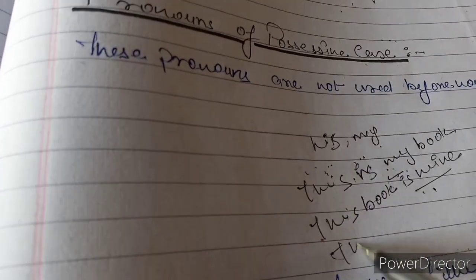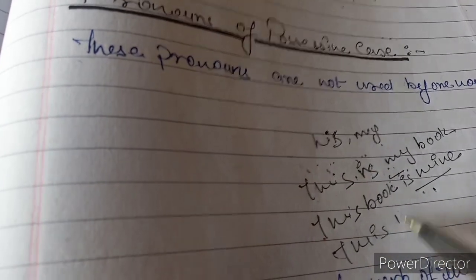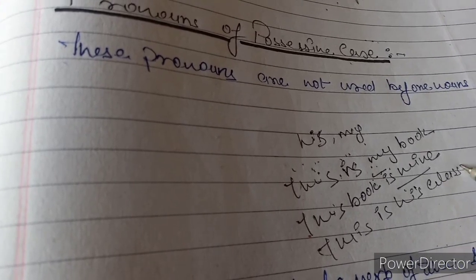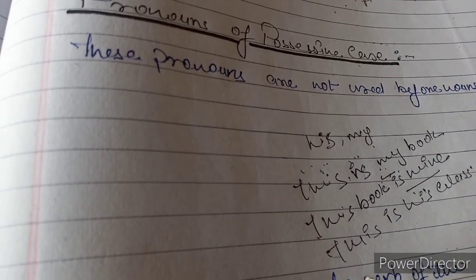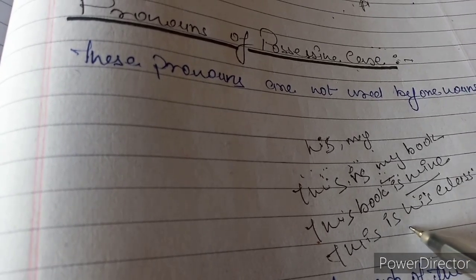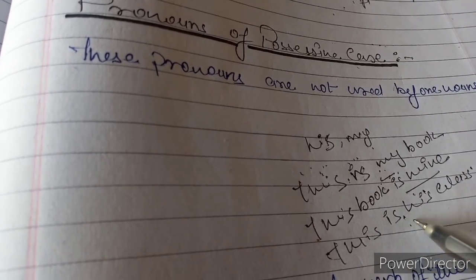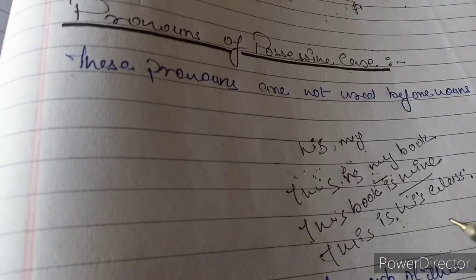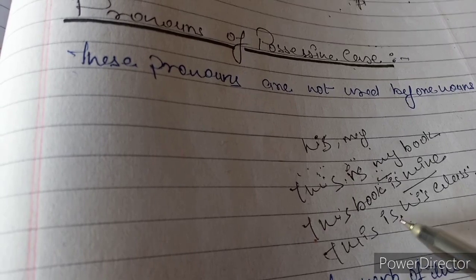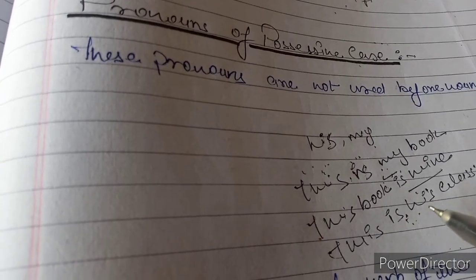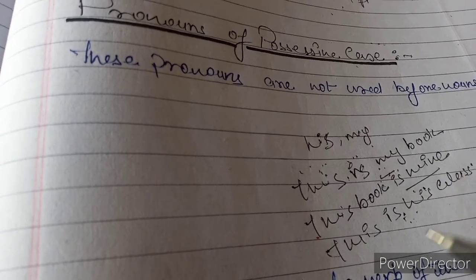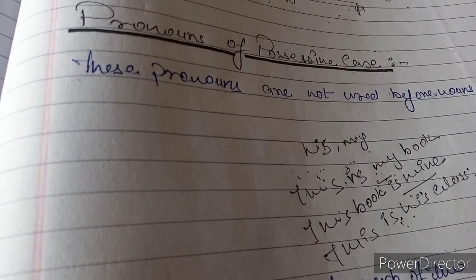This is his class. We can't say this class is his, because his always works as a possessive adjective. Remember this thing: his and its are used as possessive adjectives, not as possessive pronouns.